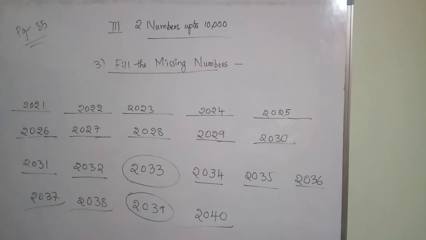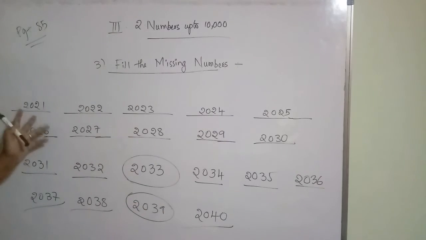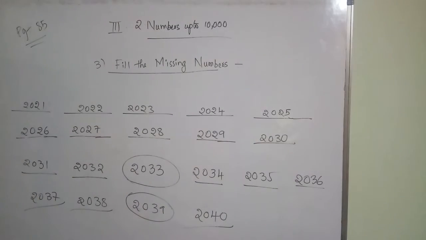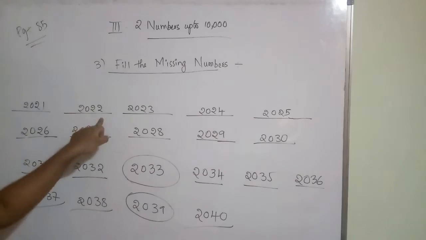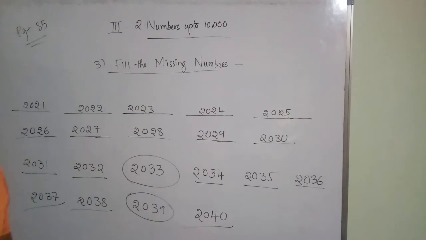You have to write the numbers which you are getting afterwards. Okay, starting from 2001 up to 2050 you have to write it. Okay, 2001 you have to write it serial wise. After 1 you will get 2, no, like that only. After 2021, 2022, 2023 you have to write it line by line. Okay, so up to 2040 it is completed.